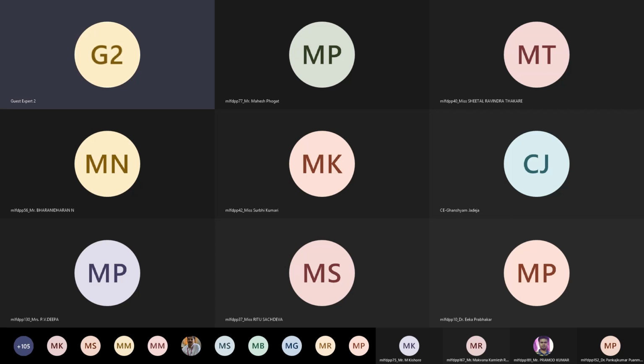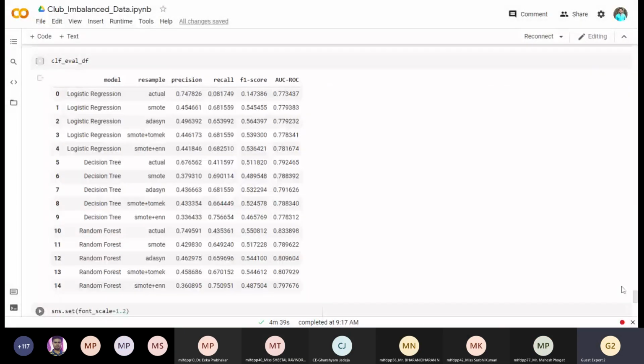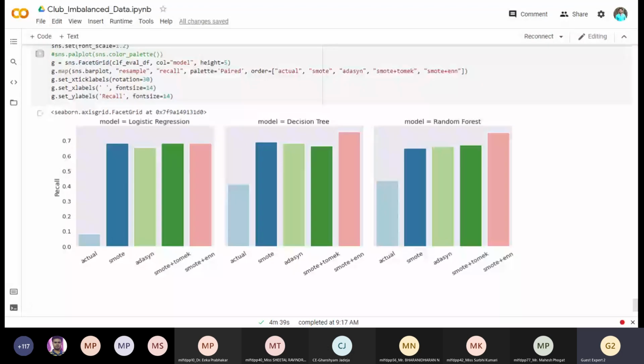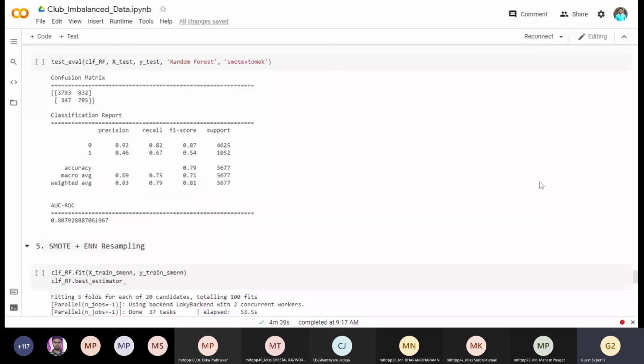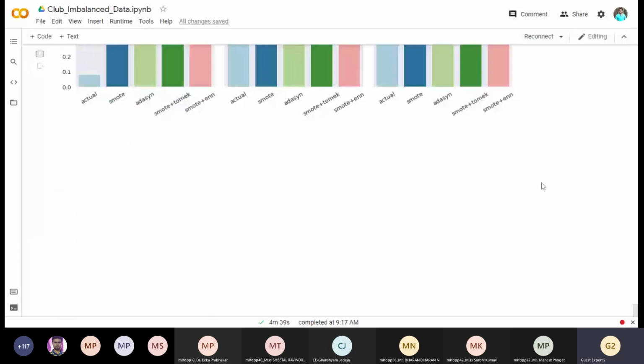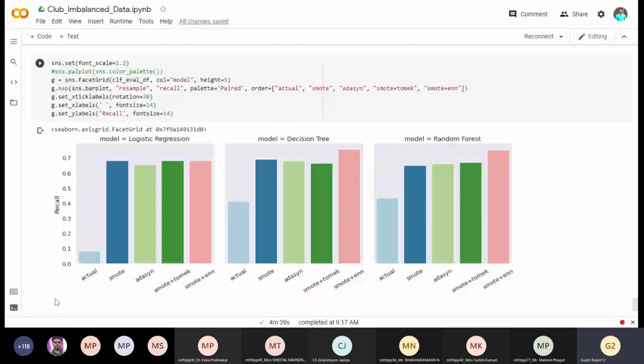See this club. What I did is, let me just explain this final step, because above that I have done all the pre-processing and all kind of operations. See, I have implemented this many techniques for balancing the data. I have done with actual, SMOTE, ADASYN, SMOTE plus Tomek, SMOTE plus ENN for logistic regression, for decision tree, and for random forest.